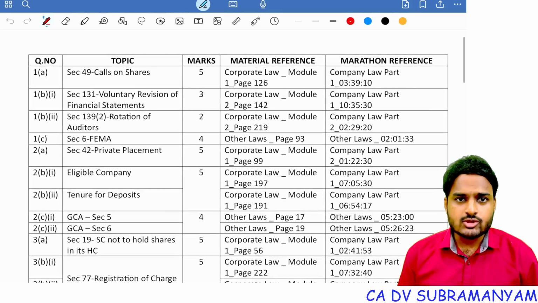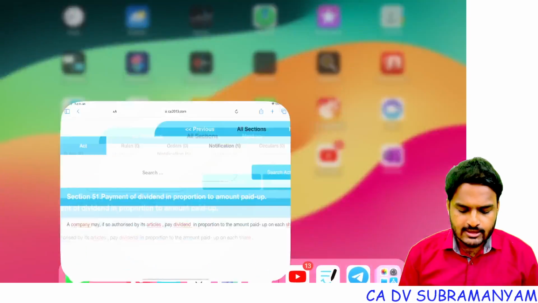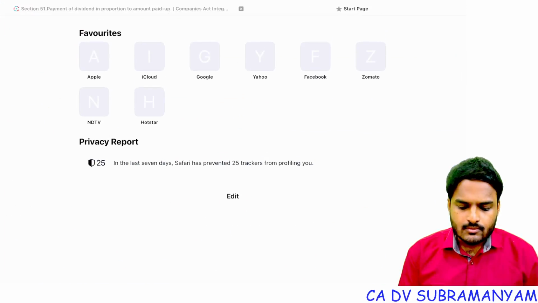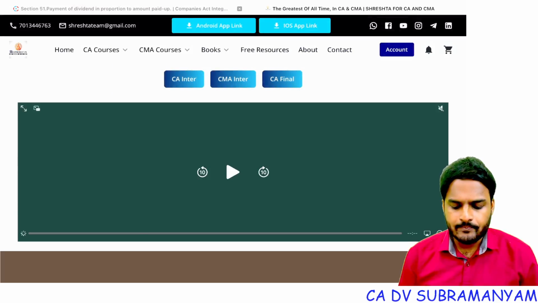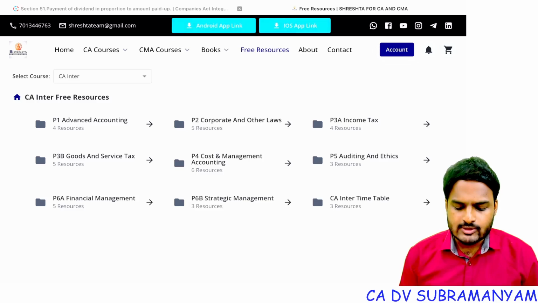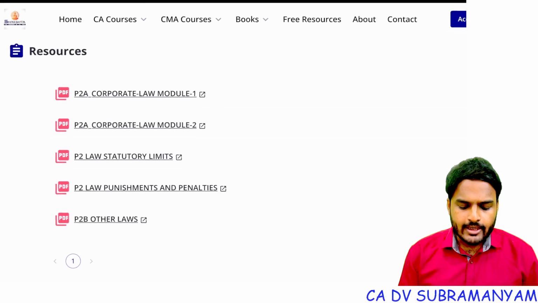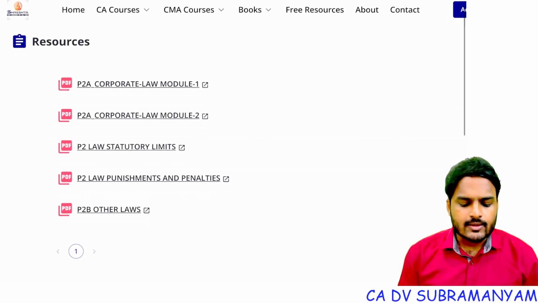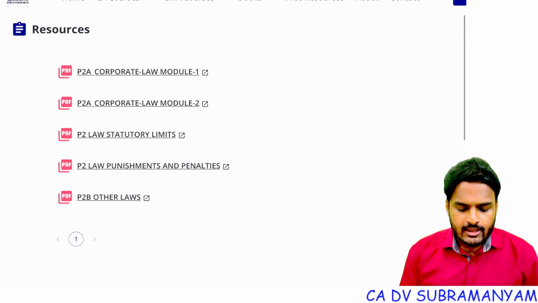So question numbers, topics, marks, material reference, marathon reference. See, from our institute we provided free resources. You can see here, Shrestha for CA and CMA. So here just click on free resources. You can find corporate and other laws. In this corporate and other laws, you can find study materials: paper 2A, corporate law, module 1, module 2 and other laws.